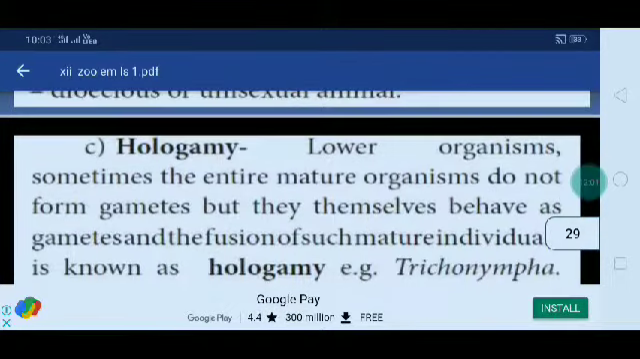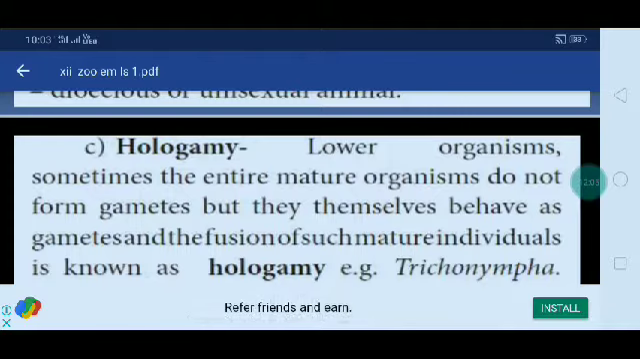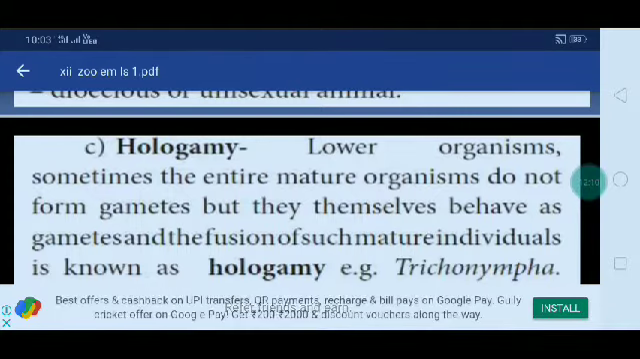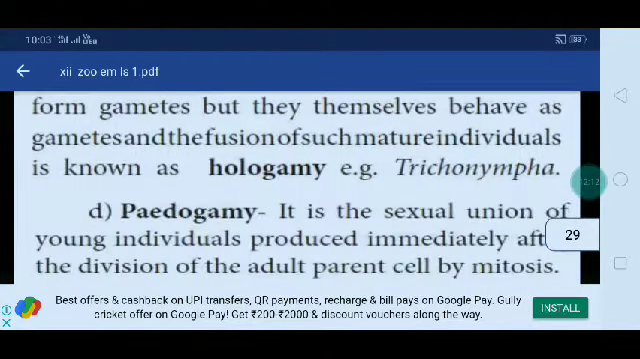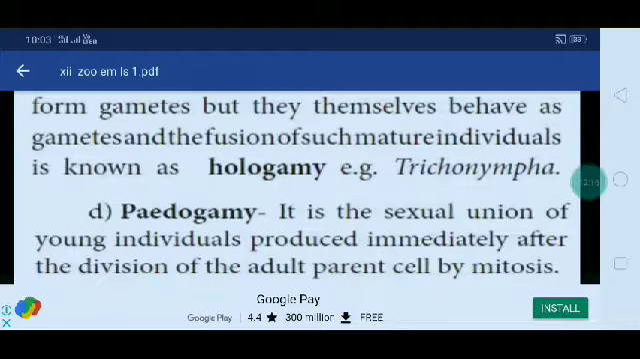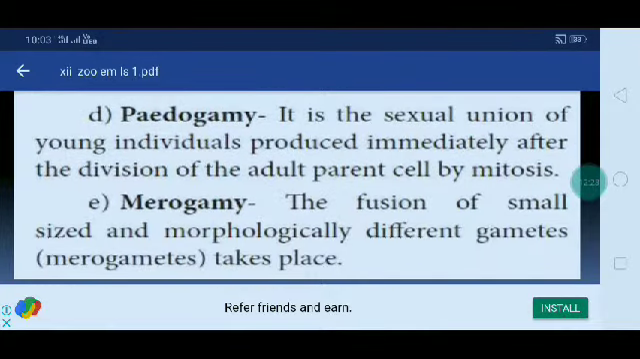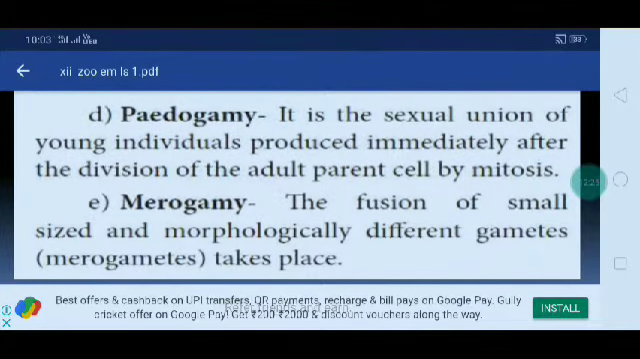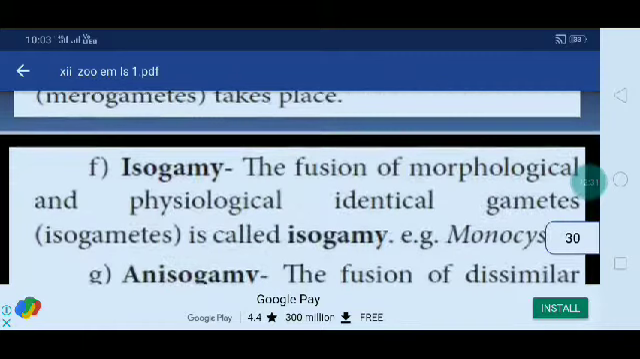Then hologamy. In lower organisms, sometimes the entire mature organism does not form gametes, but they themselves become gametes, and the fusion of such mature individuals is known as hologamy. Example, Trichonympha. Then paedogamy. It is a sexual union of young individuals produced immediately after the division of adult parent cells by mitosis. Then merogamy. Here the fusion of small sized, morphologically different gametes, merogametes, takes place.